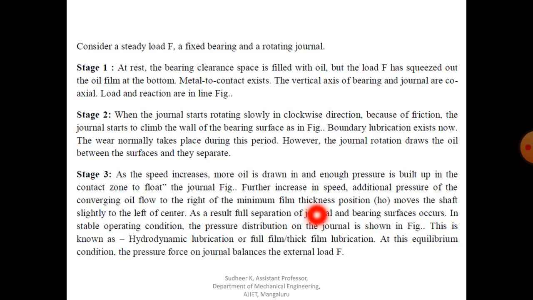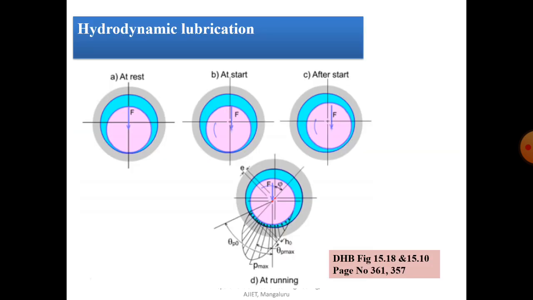At this equilibrium condition, the pressure force on the journal balances the external force. You can see that in the running figure. After rotation, there will be an eccentricity between the journal surface and the bearing surface.